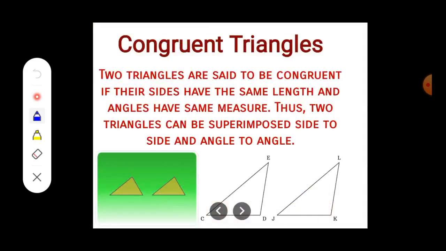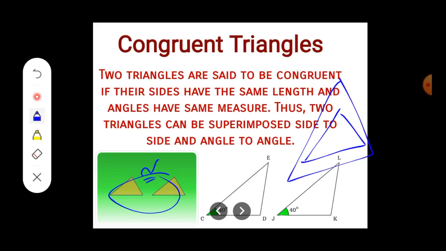Whenever we are comparing any two triangles, it should be written like this. They are congruent. Here you can see in the figure they are superimposed, right? They are of same shape and same size. But suppose there is one triangle whose shape is this and another triangle whose shape is this, we cannot compare. They are not overlapping, right? They are not getting superimposed. So in such a case, the triangles are not congruent.